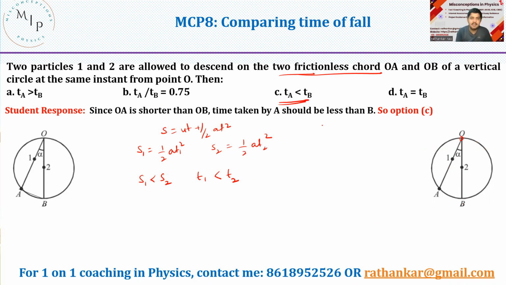As I told already, whenever we solve problems in physics, until and unless you have conclusive evidence, you will not be able to predict or say that this is the right answer. So we need some amount of math here. Why is math necessary here? Why not just go by logical reasoning?